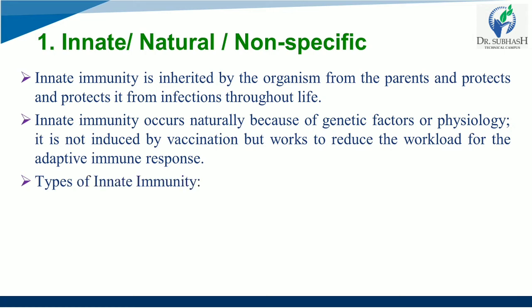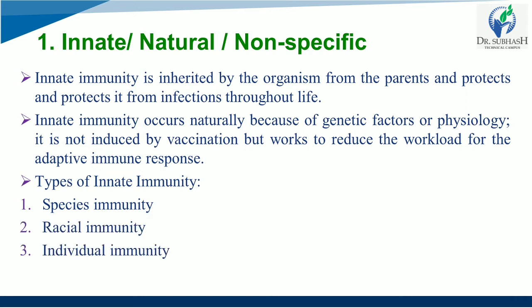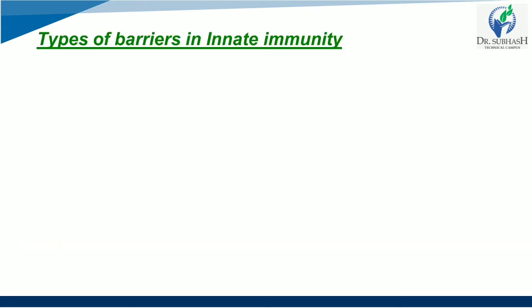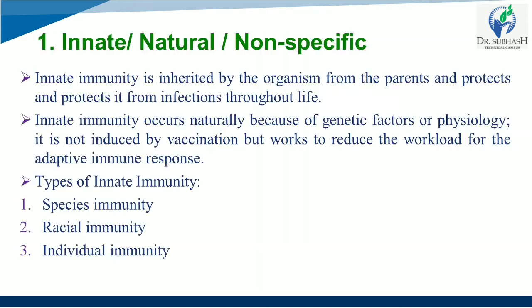There are types of innate immunity now. First is species immunity, second is racial immunity, third is individual immunity. We are going to see one by one what all these three different types of immunity mean. First of all, species immunity: if one species is resistant to a certain infection and another species is susceptible to the same infection, then it is called species immunity.